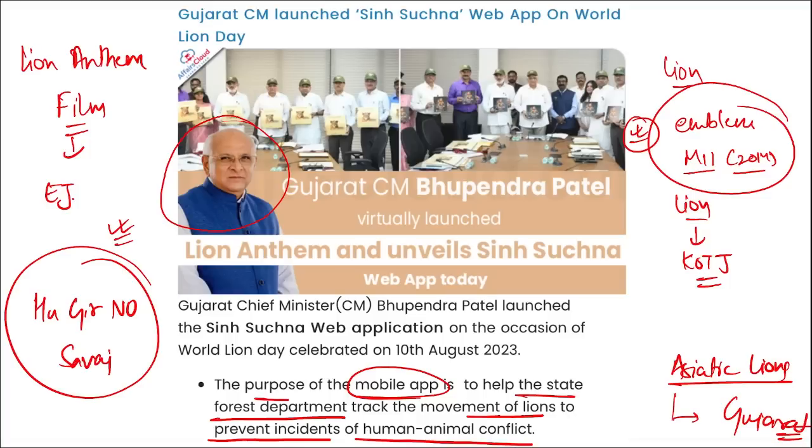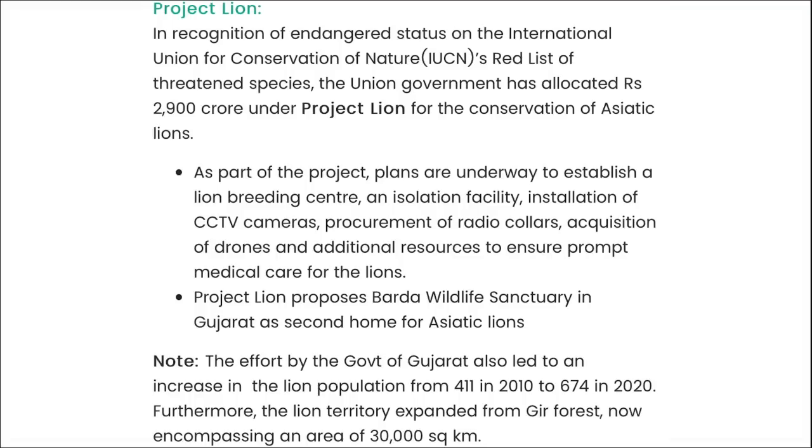Correct. And under Project Lion, which is to conserve the Asiatic lions, the government has allocated a total amount of 2,900 crore rupees. Next, remember, the effort by the government of Gujarat has also led to an increase in the lion population from 411 in 2010 to 674 in 2020. Furthermore, the lion territory expanded from Gir forest, now encompassing an area of 30,000 square kilometers.